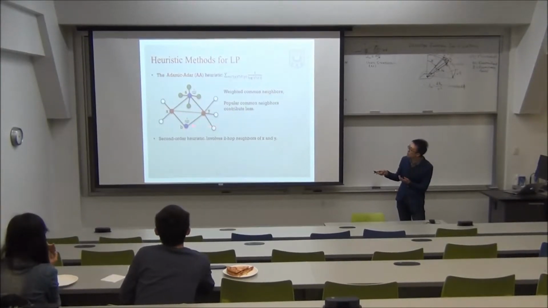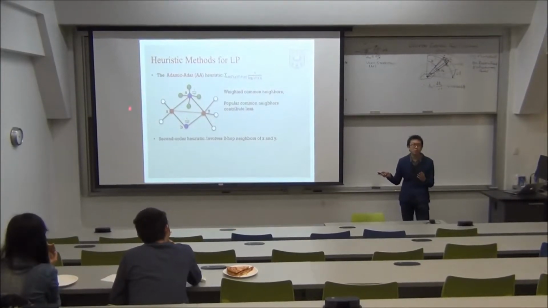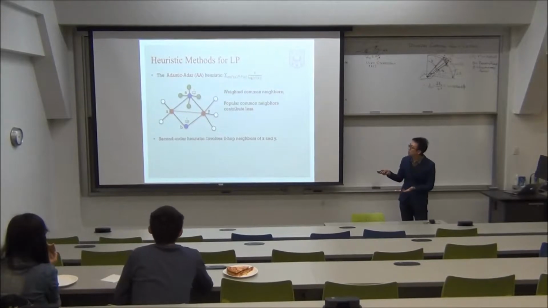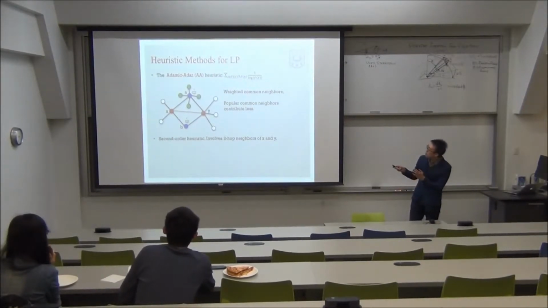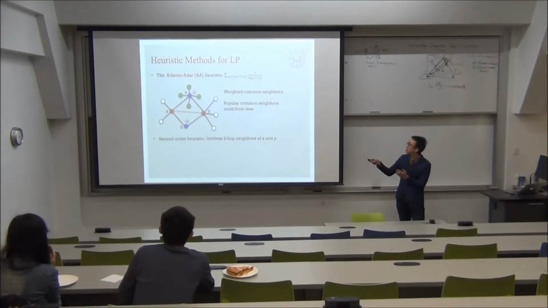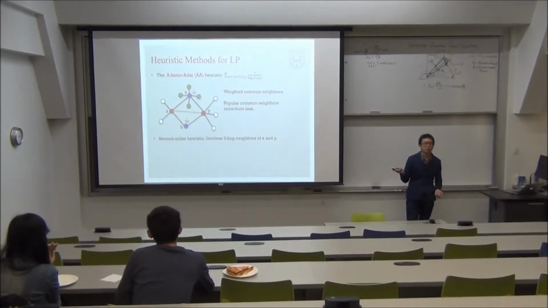But x and y both connecting to B is informative, since B has no other connections. So the common neighbor B contributes more than the common neighbor A in x and y's likelihood of having a link. This is a second-order heuristic, since it involves up to 2-hop neighbors of x and y to compute the heuristic score.